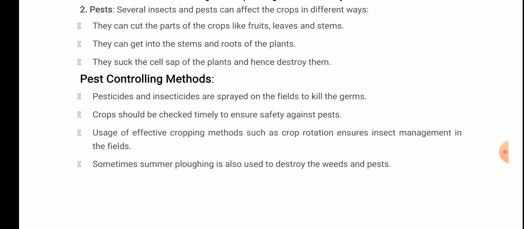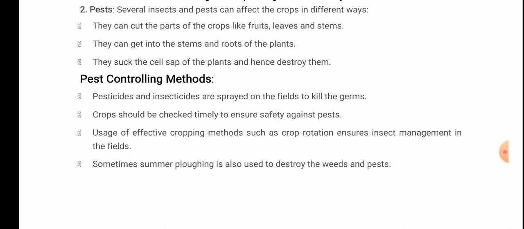What is the cell sap? You might have studied in the fundamental unit of life chapter that the cell sap includes some important substances for the cell, with the help of which the cell can produce energy. So if the cell sap is sucked by them, then definitely no substance will remain for the cell and the cell cannot produce energy. So in what way can the pest affect? They can cut the parts of the crops like fruits, leaves and stems. They can get into the stems and roots of the plants and they can suck the cell sap.